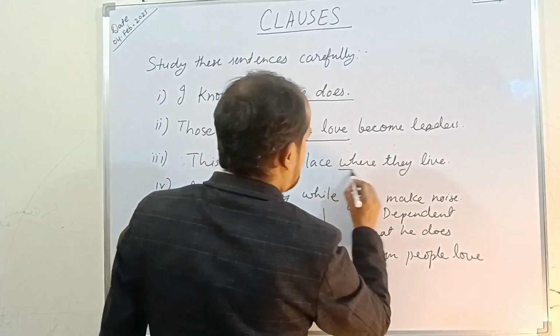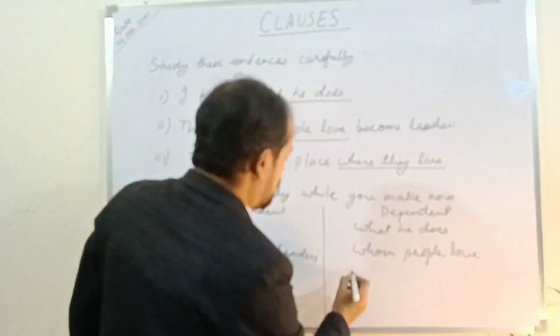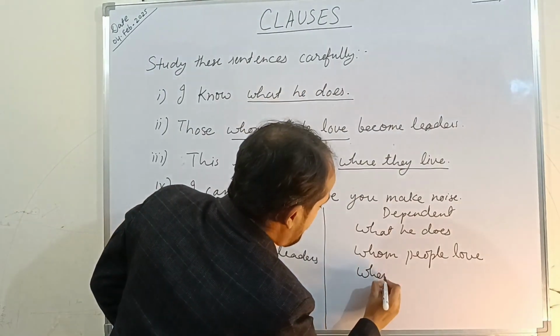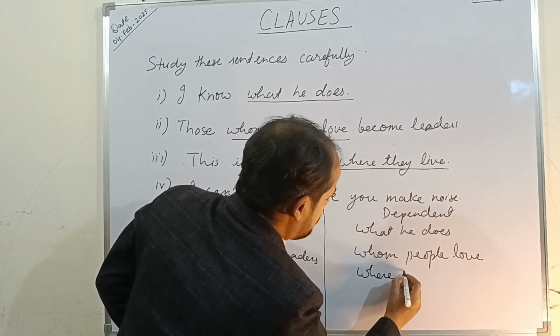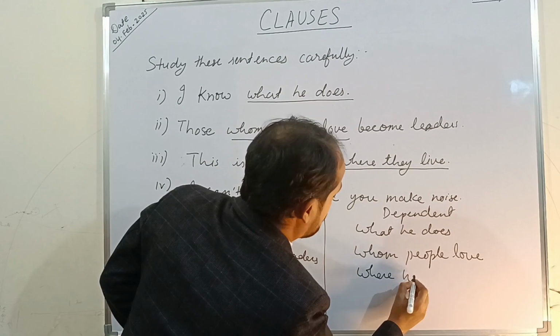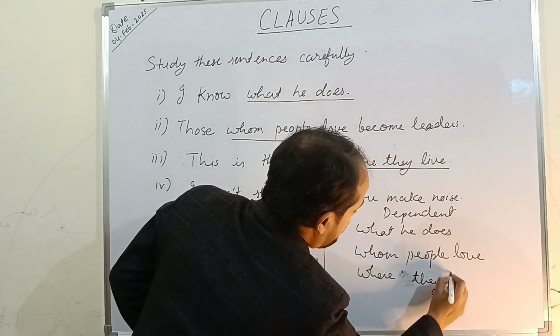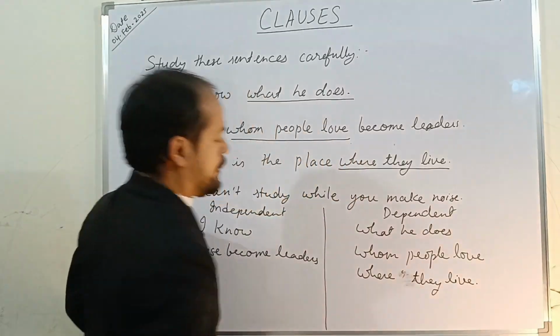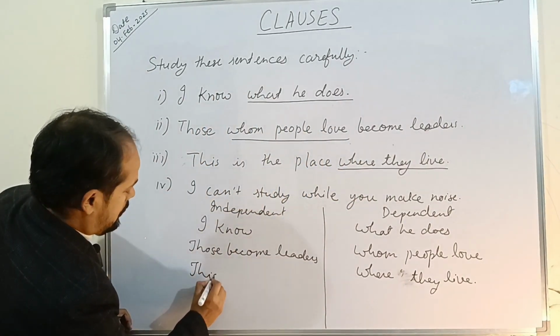In this third sentence, where they live is the dependent clause. So I am writing it here under the category of dependent clauses: where they live. And this is the place.